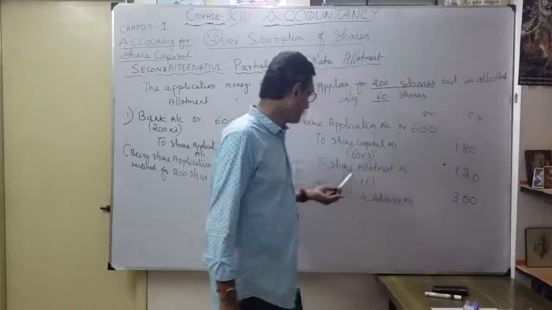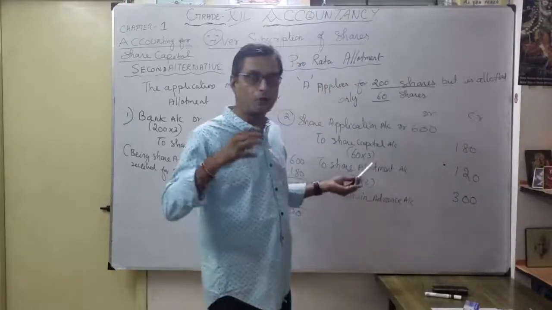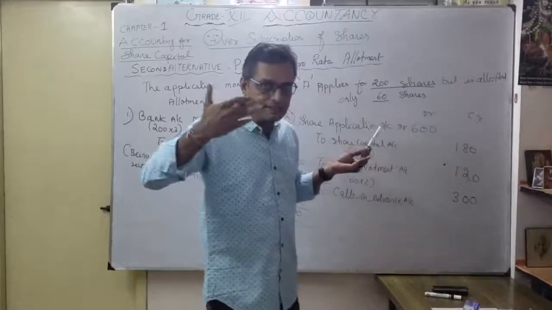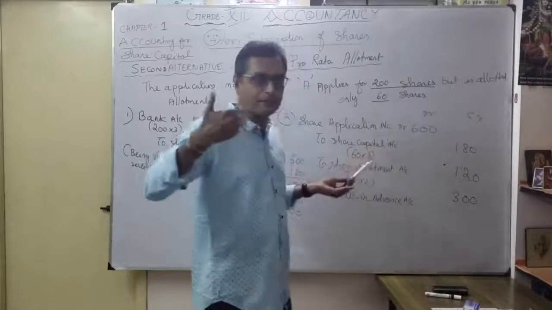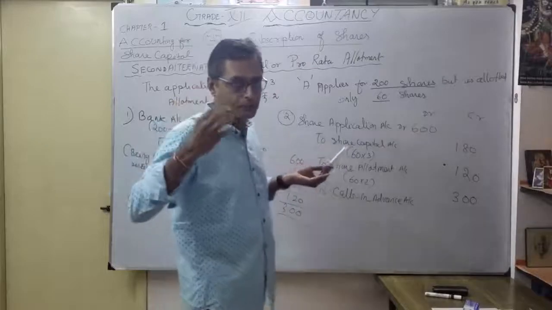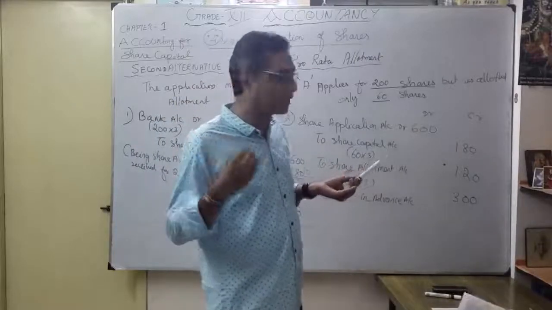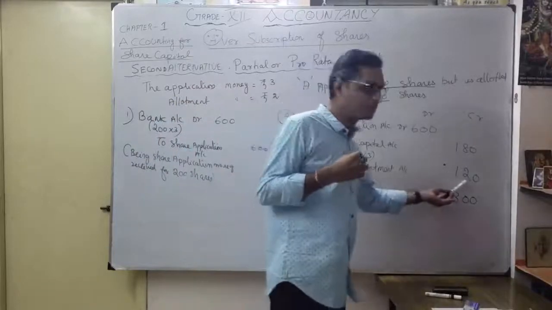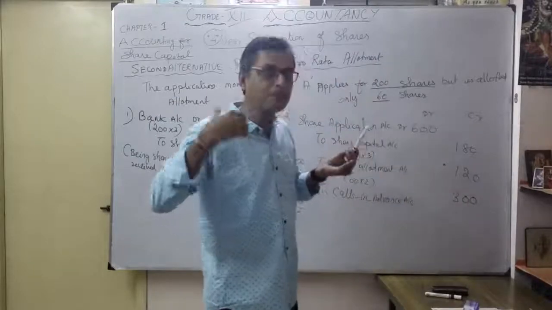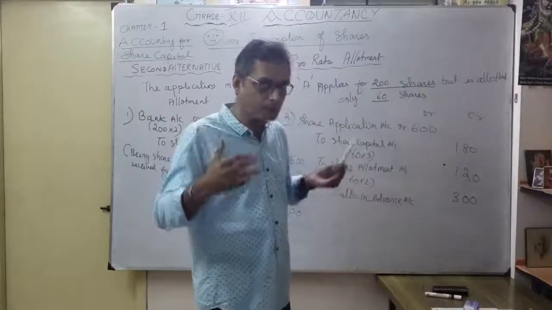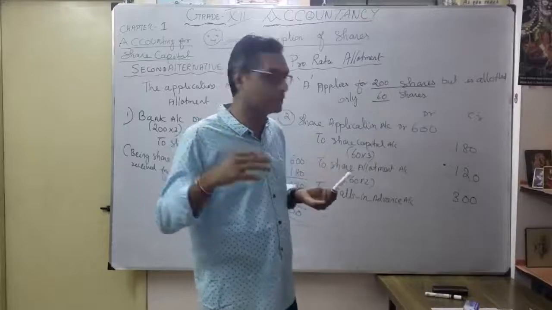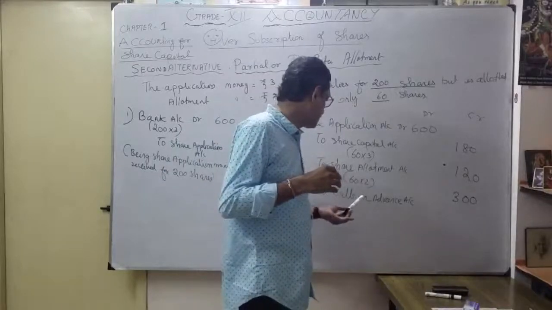Whatever my 60 shares, anyway I'm going to pay 2 rupees on them. The money is already received, so the excess application money I'm going to utilize for share allotment also. That's 60 into 2, 120. So the balance money, even after the share allotment, any excess money I'm going to utilize for the future calls. That's what I'm going to mention here, to calls in advance account.